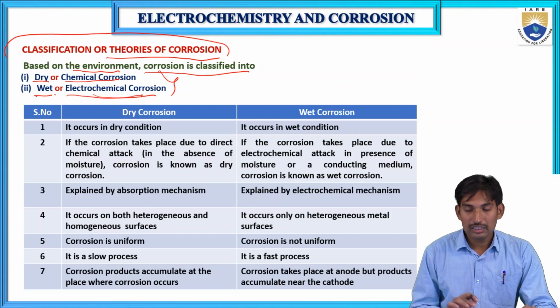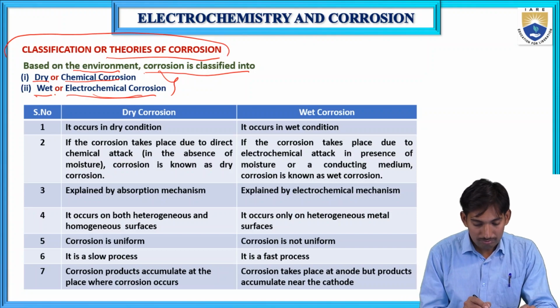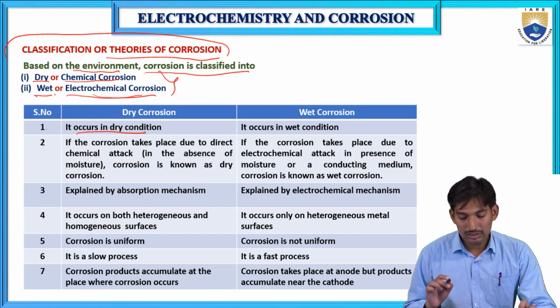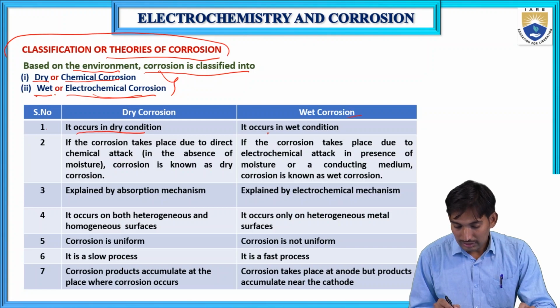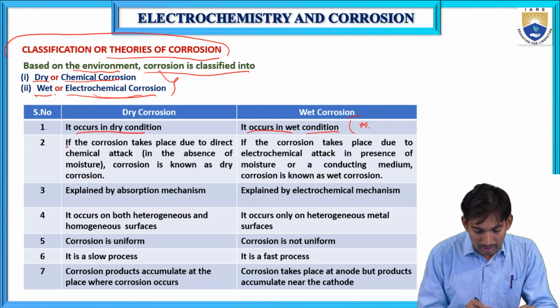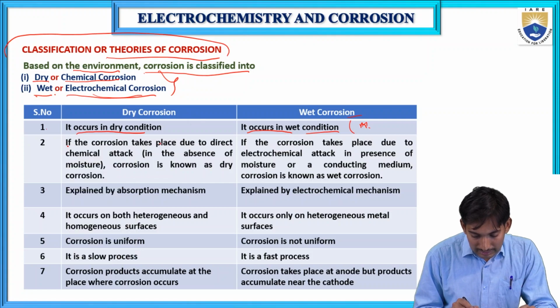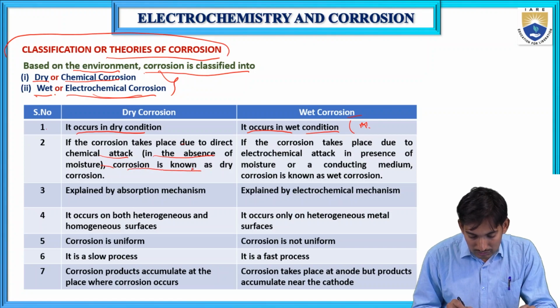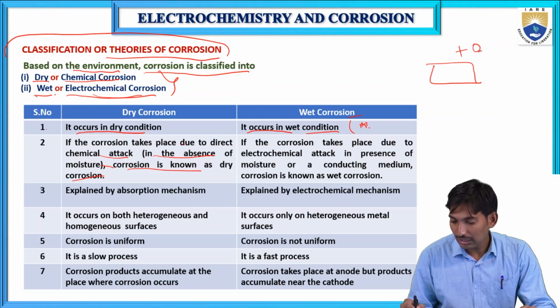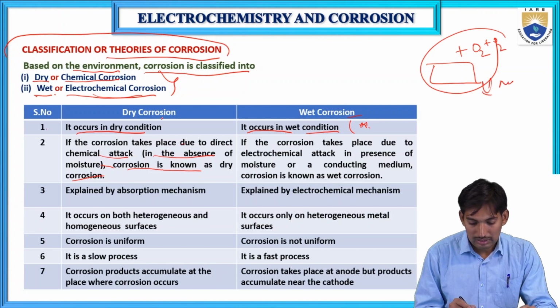What is the difference between dry corrosion and wet corrosion? We'll see. First, dry corrosion occurs in dry conditions. Wet corrosion occurs in wet conditions, like in the presence of water or moisture. Second point: if the corrosion takes place due to direct chemical attack in the absence of moisture, the corrosion is known as dry corrosion. If a metal is there, it directly reacts with some acids or gases. There is no involvement of moisture in dry corrosion.